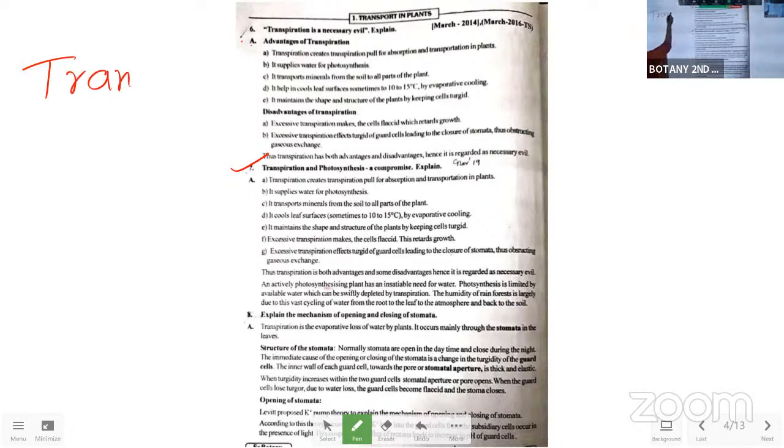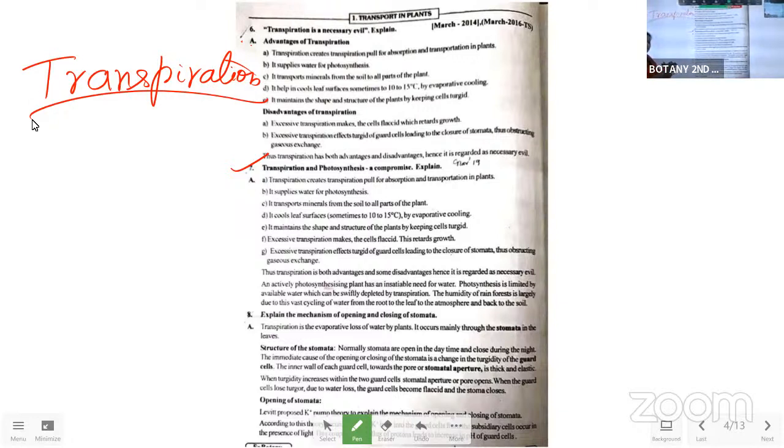So what is meant by transpiration? After this question, again we will go with the question: transpiration and photosynthesis, a compromise, explained. So that you will have a complete glance of the transpiration process, how it occurs, and how to compare it with photosynthesis.